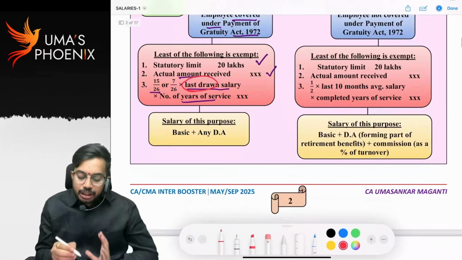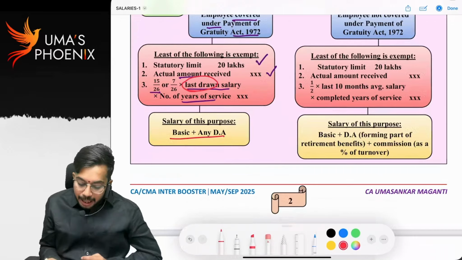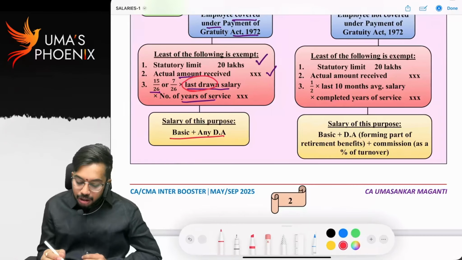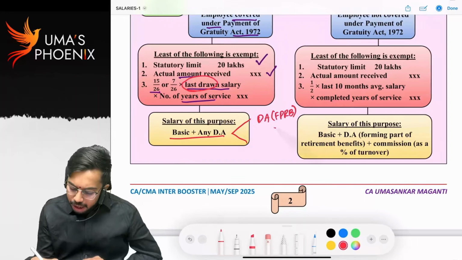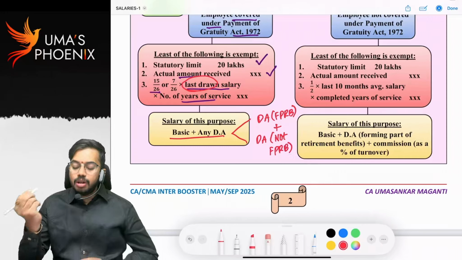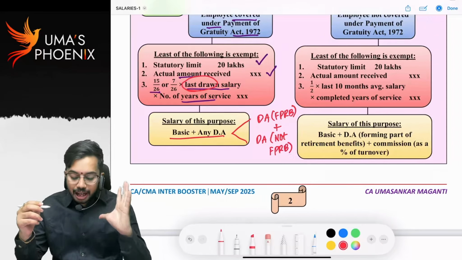And what is the definition of salary? Definition of salary is basic plus any DA. Basic plus any DA means what? DA is classified into two types: DA forming part of retirement benefits plus DA not forming part of retirement benefits. Both should be considered. So basic plus any DA, we will consider it as last drawn salary.